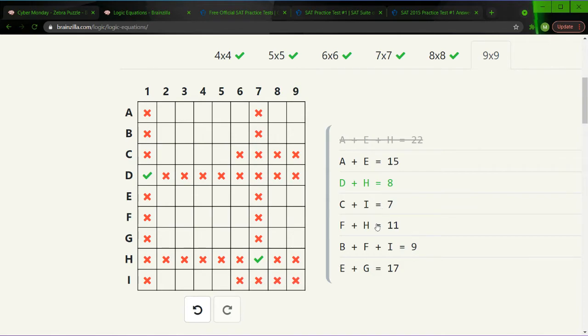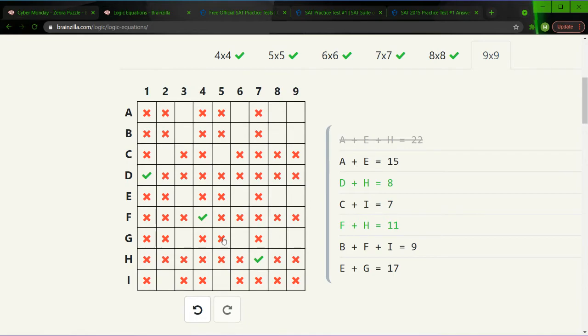But we still do know that F is 4. Right. And where's F? It's right here, and F is 4. Perfect. Further, because of that, we can eliminate 3 for C and I, because the only combination that works is 3 and 4, but 4 is already used. So C plus I must be 2 and 5 respectively, so we can eliminate all 2s and 5s from everything else. That's not C and I. Right? Yes.